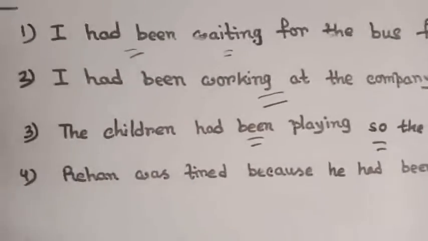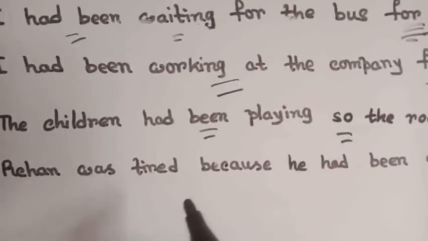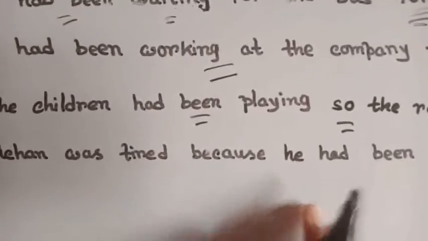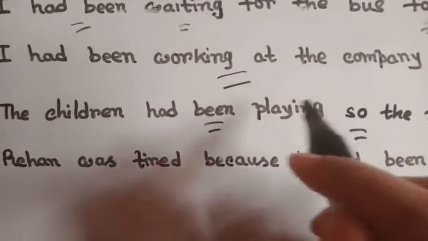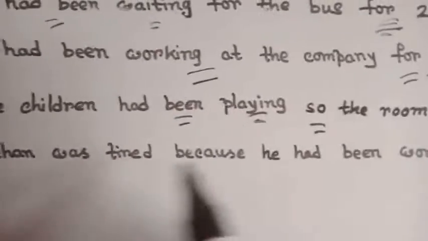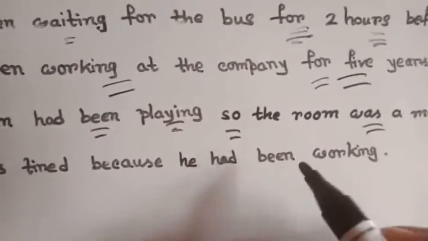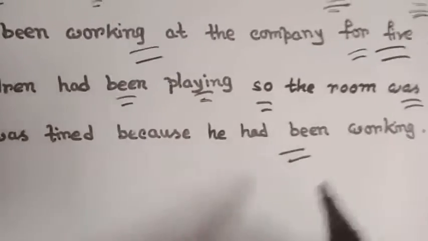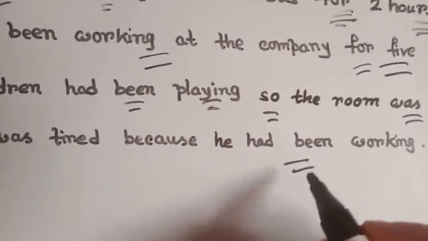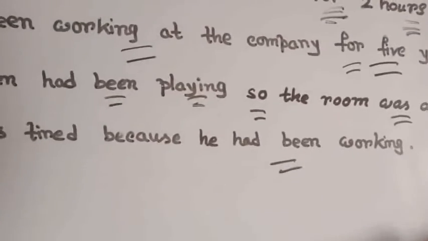Now see the last example. Rehan was tired because he had been walking. Okay, this sentence is similar to the one above. Rehan was tired because he had been walking. Why? Rehan was tired because he had been walking. So this is the cause. And to express cause in the past, here also I used past perfect continuous tense. Clear?